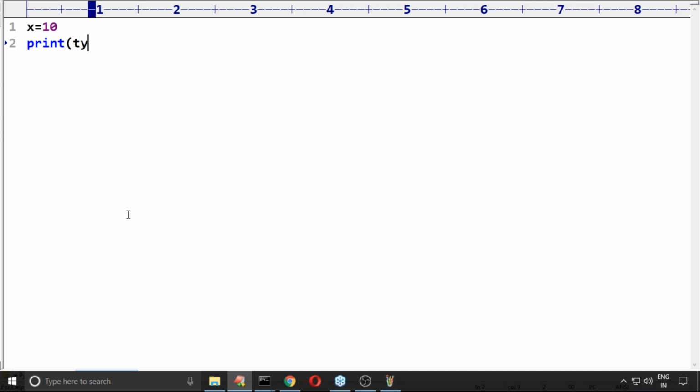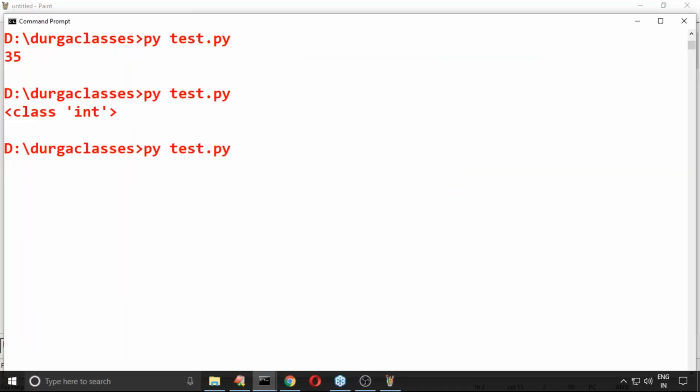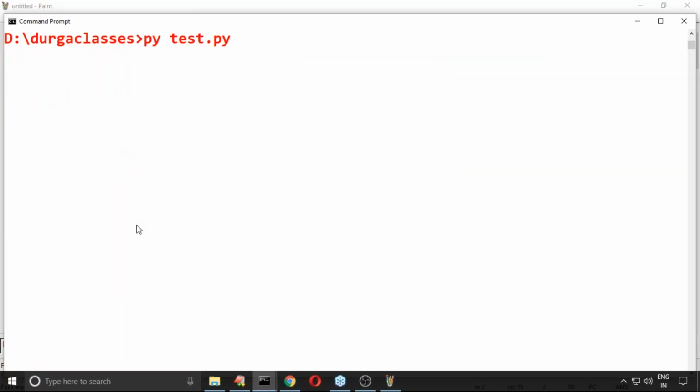What is the type of x? Here, what answer are we going to get? Please confirm: int? Listen very carefully, we are not getting just int.